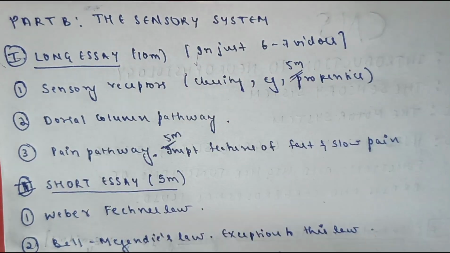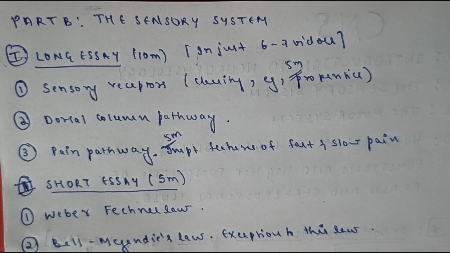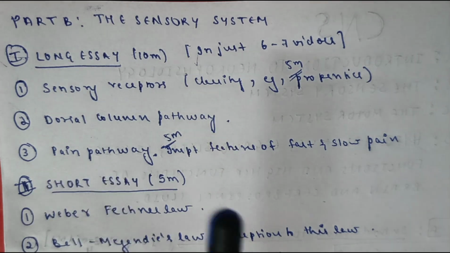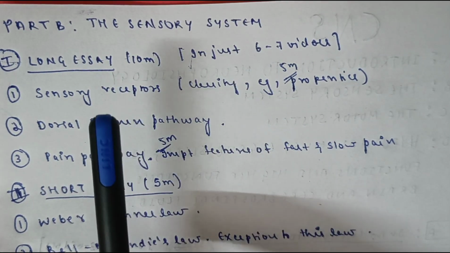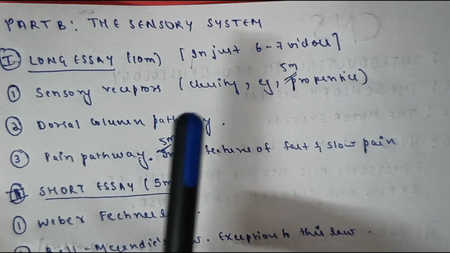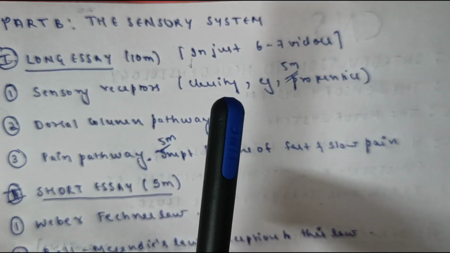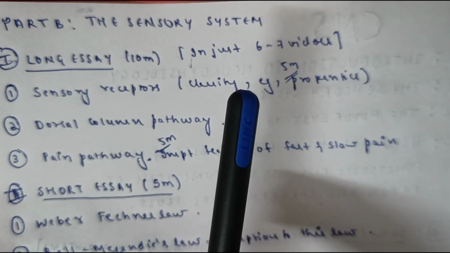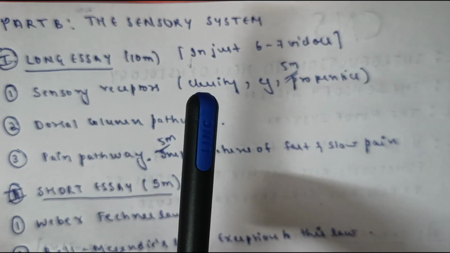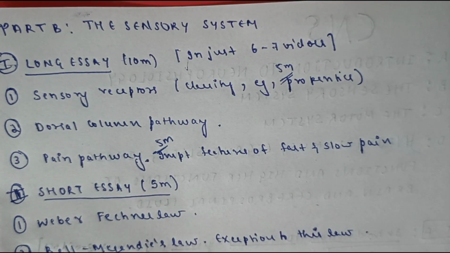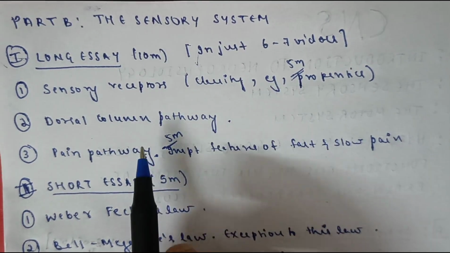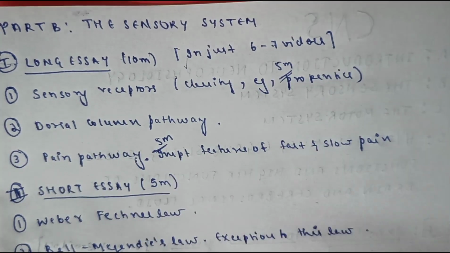Then the next one is the dorsal column pathway. Dorsal column pathway is a very important question. Okay, last year it appeared in our university exam. So in that you have to describe the dorsal column tract and its functions. Okay, very, very important functions. And what are the sensations carried by the dorsal column pathway? That is very important.